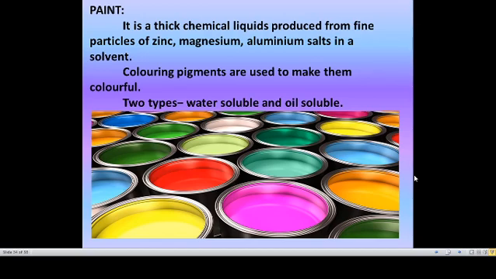So let us see the two types of paints. One is water soluble paint and the other is oil soluble paint. Oil soluble paint means the paint is mixed with turpentine oil while applying. We can use paint on walls to prevent the walls of buildings from decaying.